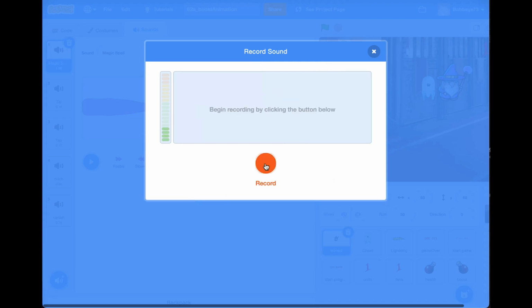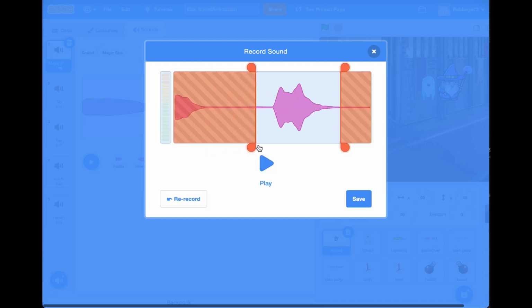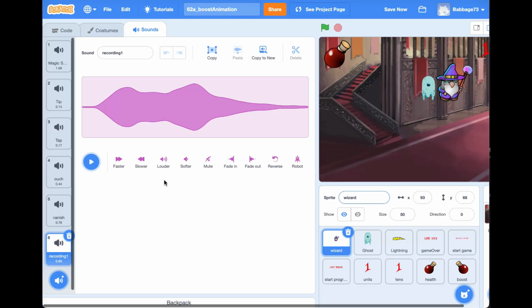3, 2, 1. Yum, yum. Not as silly as last time. But I can speed it up. Okay, so save that. Call it yum yum. And let's play it. Yum, yum. That's a bit better.